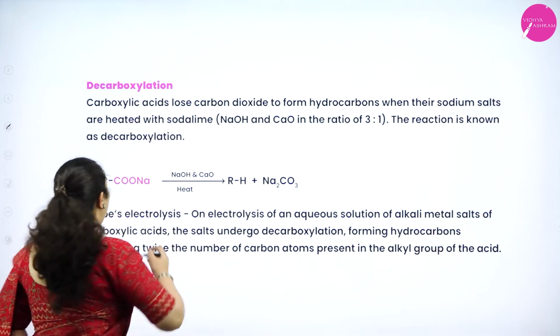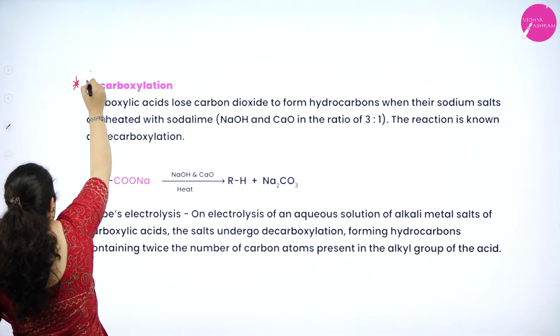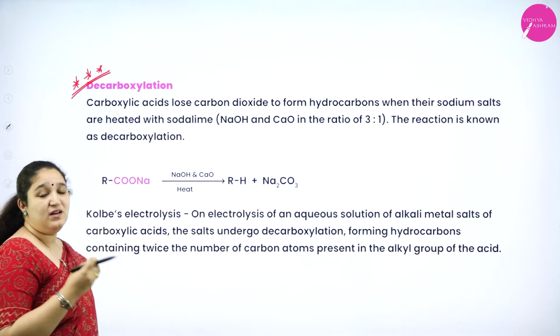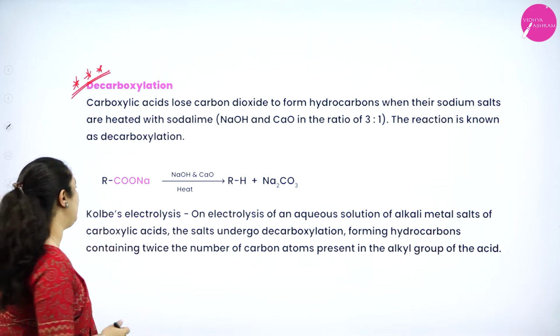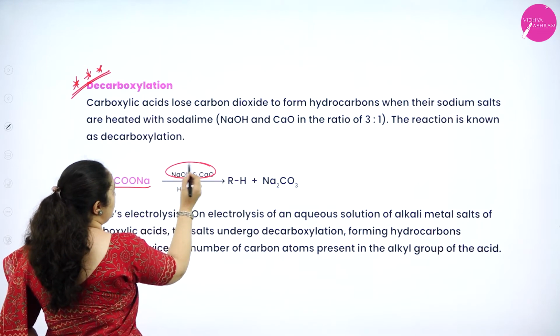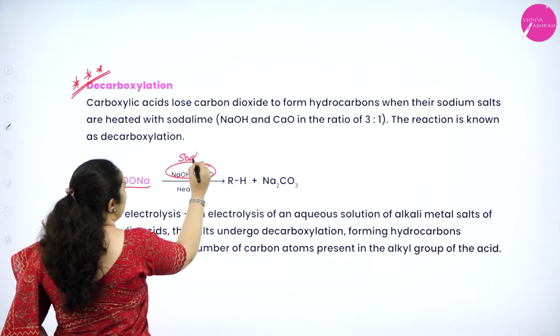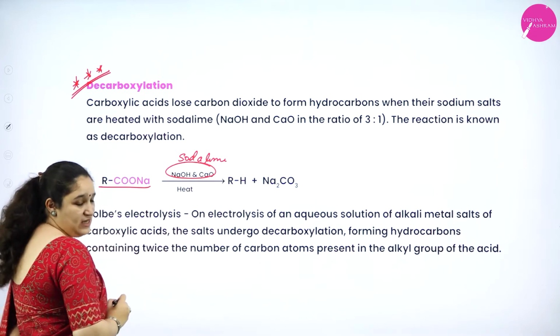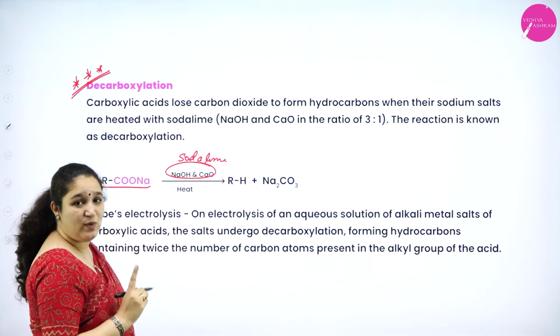So next we have decarboxylation. It is very important for your exam. Here we take the sodium salt of carboxylic acid, treat it with soda lime. Soda lime is NaOH and CaO mixed in 3:1 ratio.